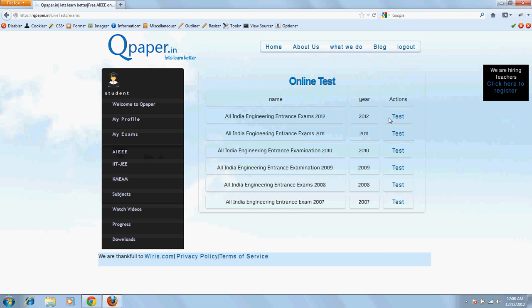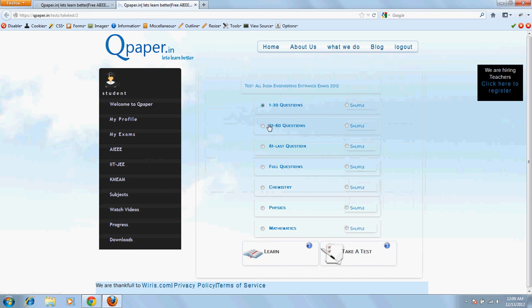If you click on AIEEE, it will give you the list of tests that are conducted in Qpaper. If you click on the test, it will give you an option panel where you can select the kind of test you want. If you want the first 30 questions, you can choose this. If you want to shuffle the first 30 questions and then have a test, you can enable the shuffle over here. Or if you want to have the second 30 questions, you can do that. Or if you want the full test, you can do that over here. Or if you want the subject wise, you can check that also. So for the time being, we'll take a full test.